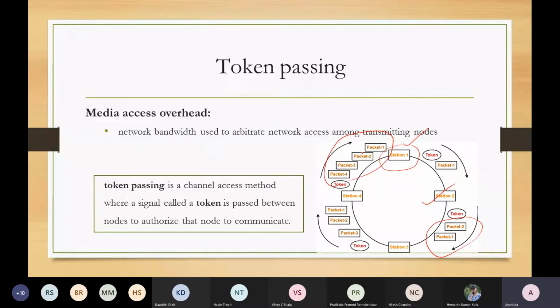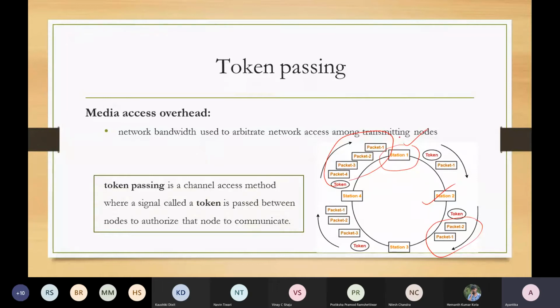Okay. In the third type of token passing, in this improved form of token passing, at least the station is not holding the token the whole time if it is not willing to transfer any packet. But just think about the scenario.